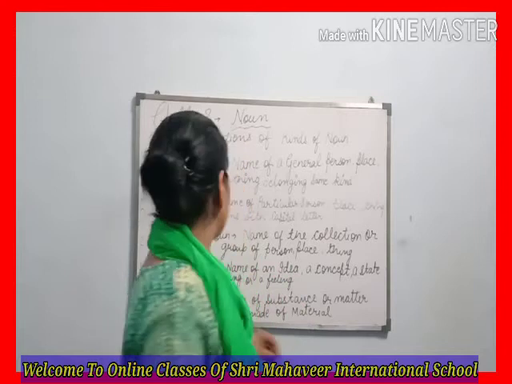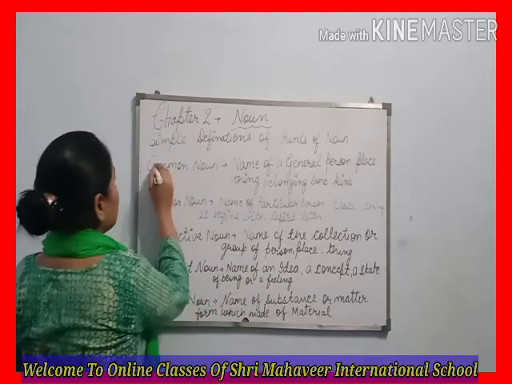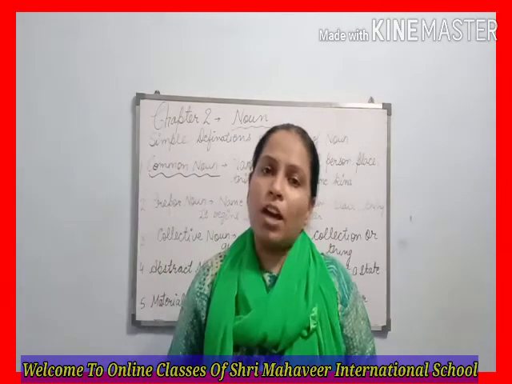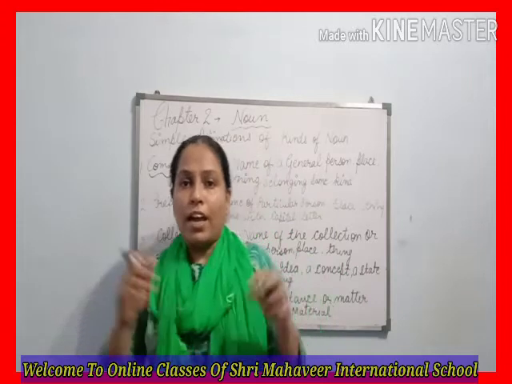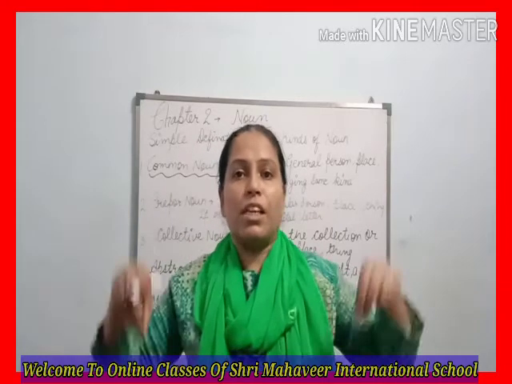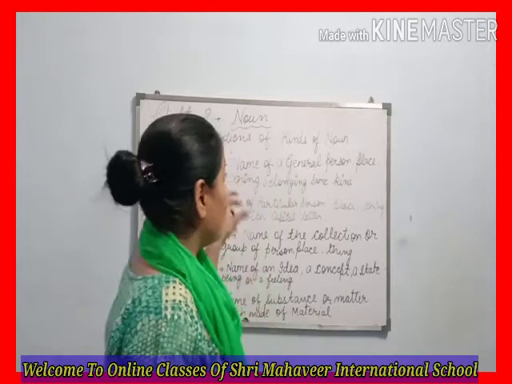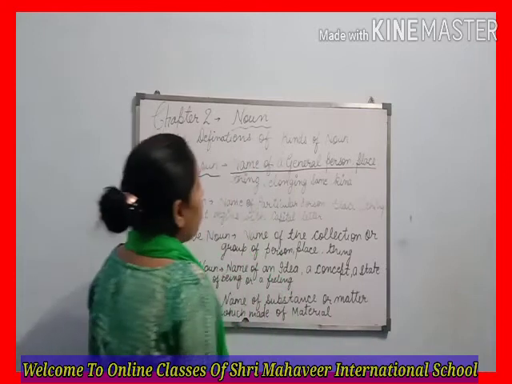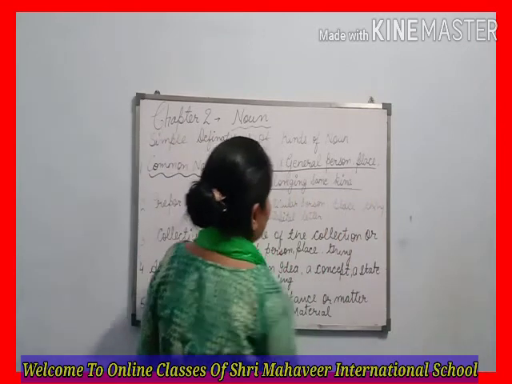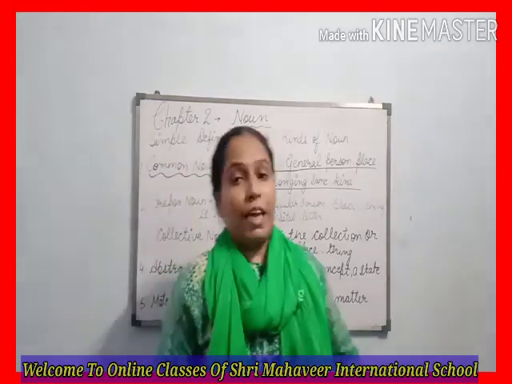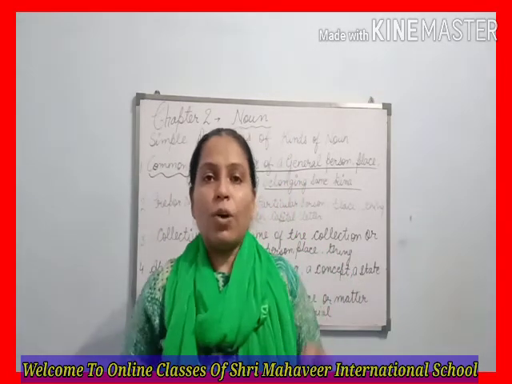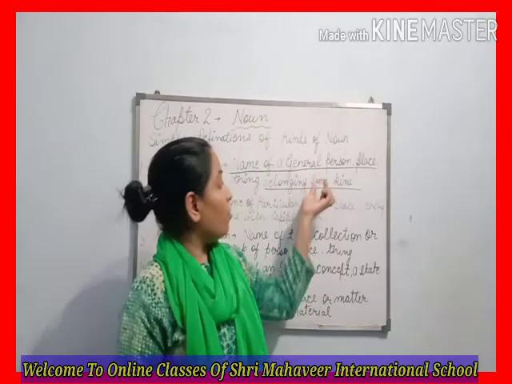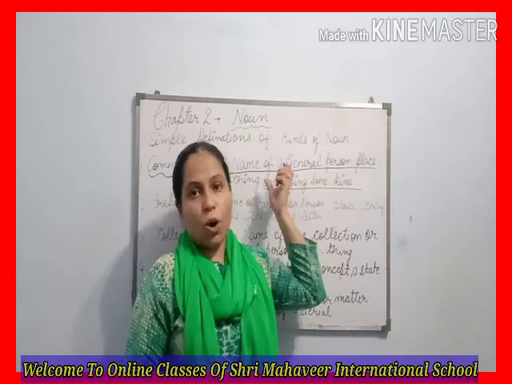Let's begin it. Number 1 is common noun. As you all know that all naming words are nouns, and whenever anything has a name, any person has a name, any place has a name, but that name is general or belonging to the same kind. When these naming words are general, or we can say of the same kind, it is called common noun.